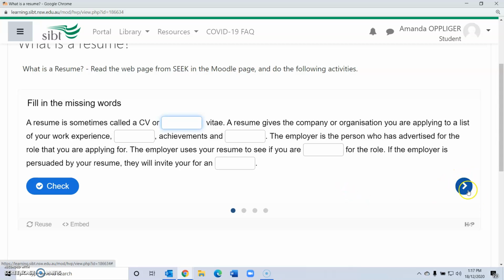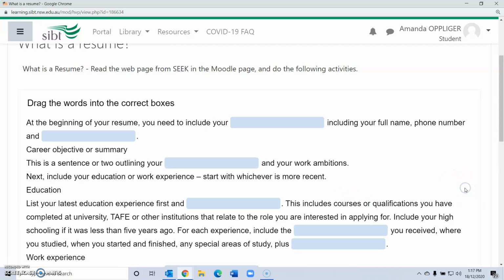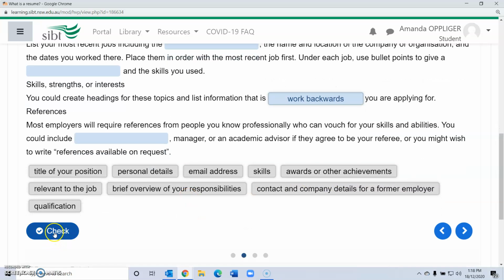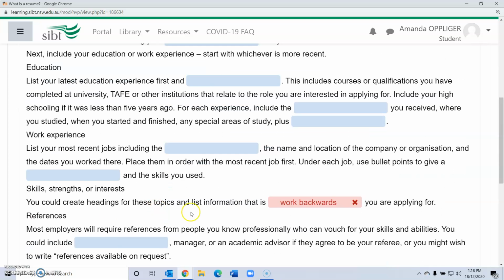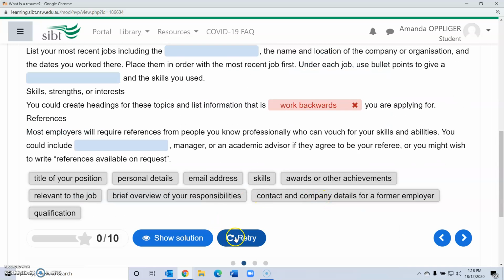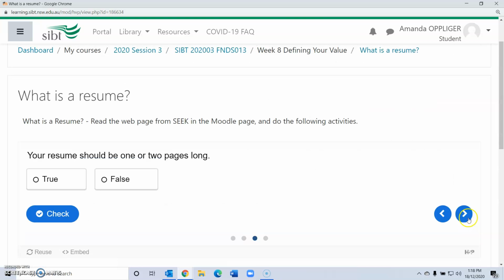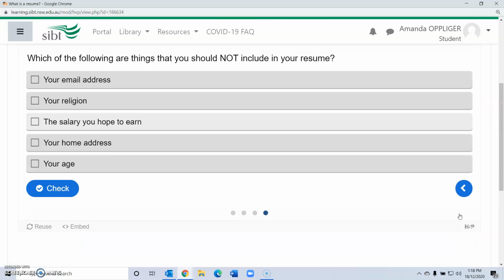Then this blue box here on the right takes you to the next activity where you will drag and drop words into the spaces. Again, you can check your answers and you can try again. With the blue arrow to the next activity and to the next.